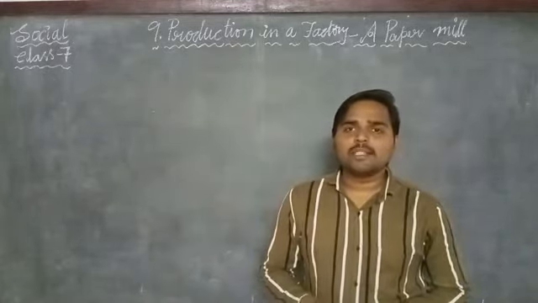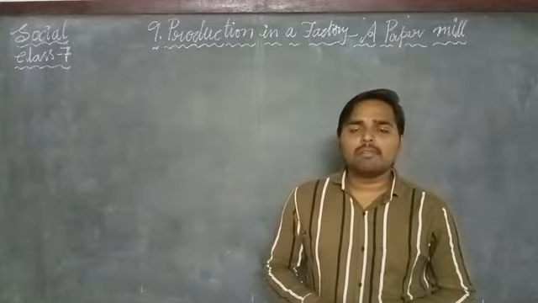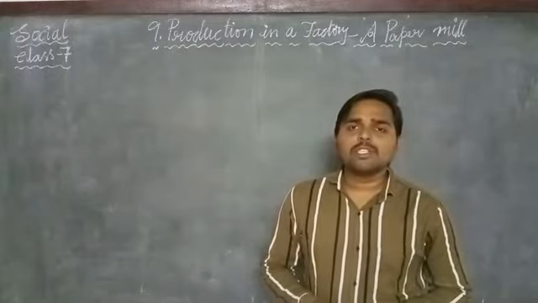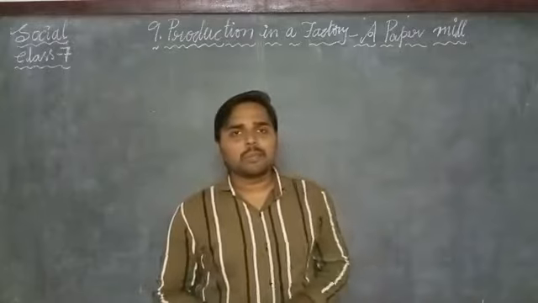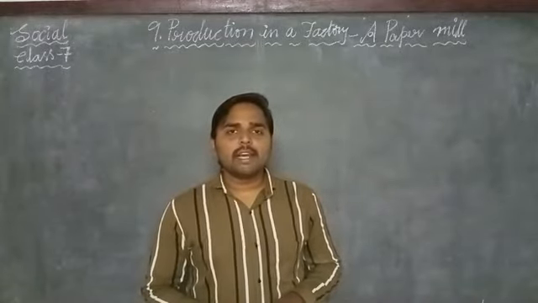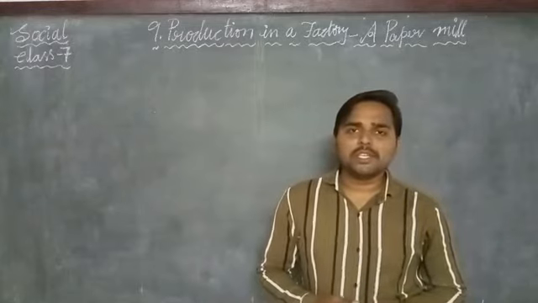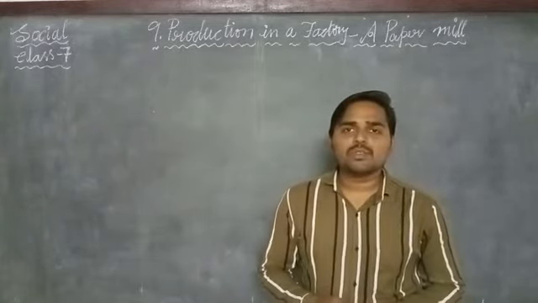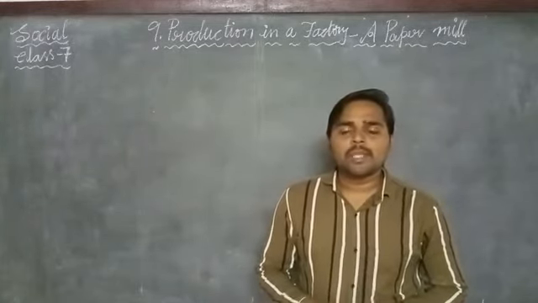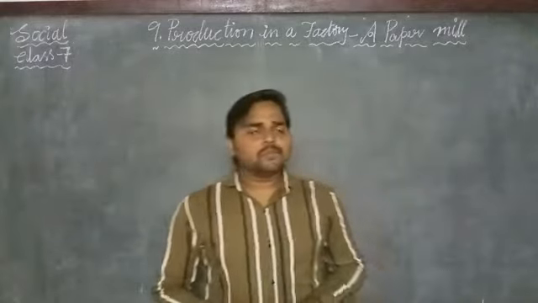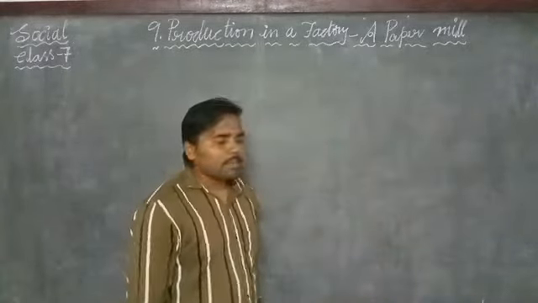But the factories require more workers and so much raw material to produce the production. In factories, the production is produced with the help of machines and workers with so much raw materials. Now let us see about a paper mill.